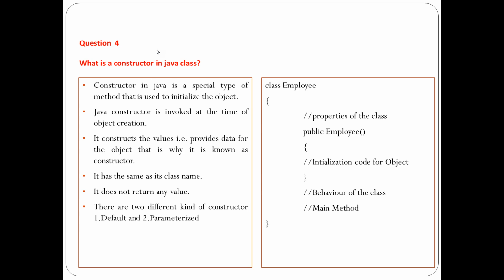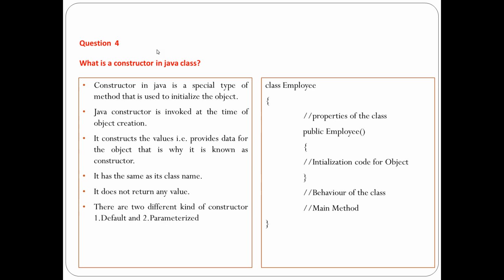It constructs the values, that is, provides the data for the objects, which is why it is known as a constructor. It has the same name as the class, whatever the class name is, the same name is provided to the constructor, and it does not return any kind of value. Normally methods will return a value, but a constructor will not return any value.